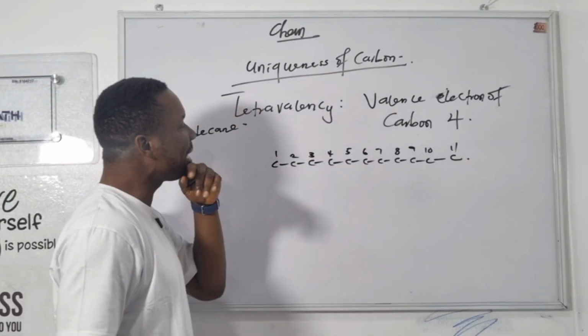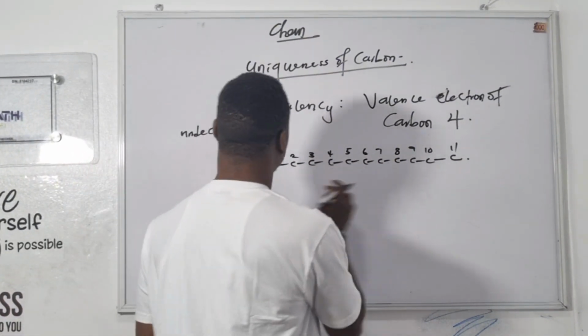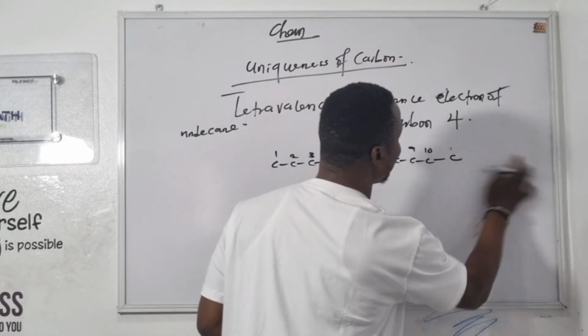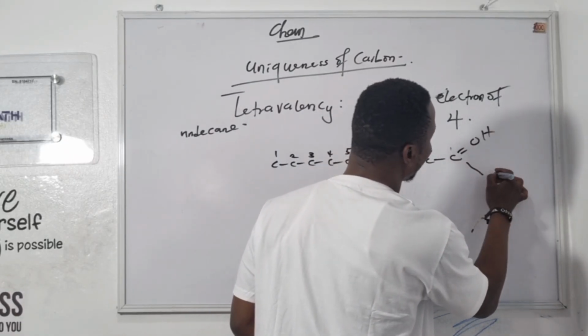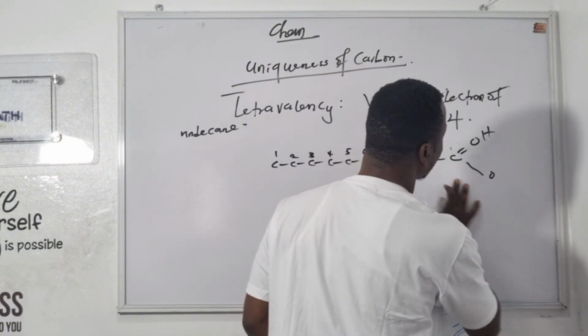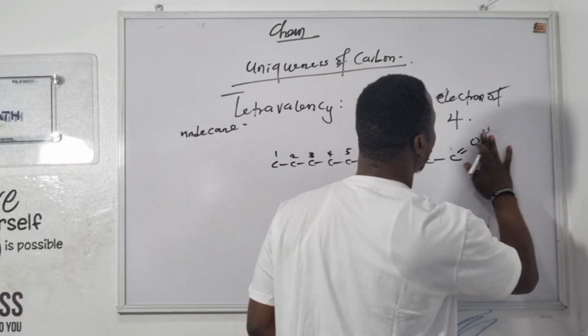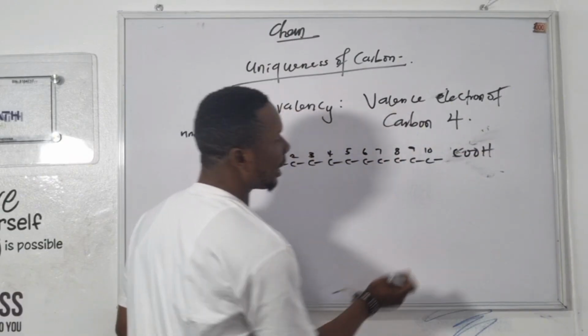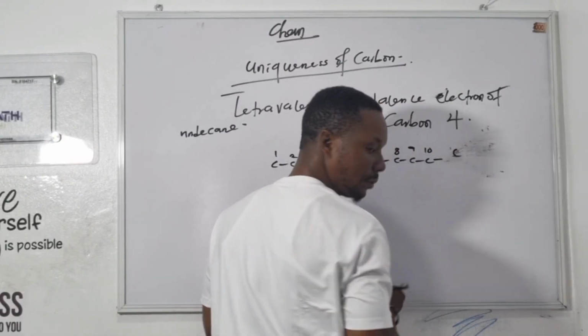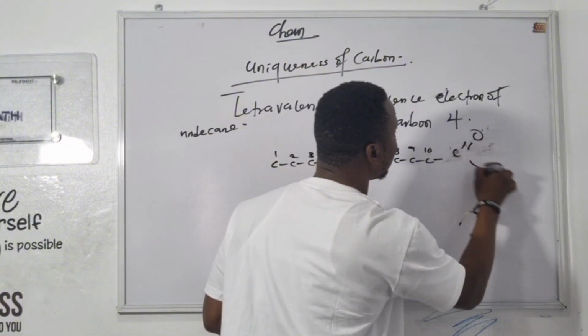But tetravalency, it's okay. Let's check carbon linking with some functional group here. See what happened here? Okay, let's assume we have COOH here. So we can split it here to become OH.